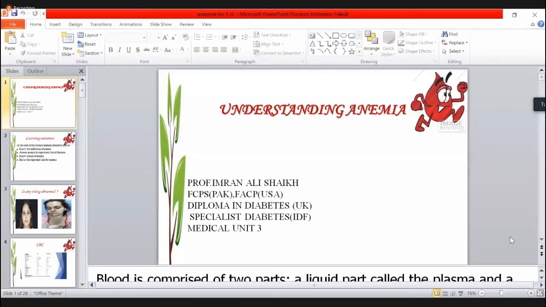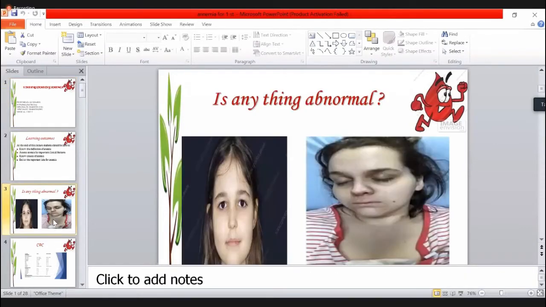Yes, sir. So let us start, and just to see the picture of this, these two girls, what is the problem apparently on the faces of these two girls? Can you tell me what is the problem over the face of these two girls? Sir, pale skin. They are looking pale. The second girl has hypopigmentation and hyperpigmentation, so they